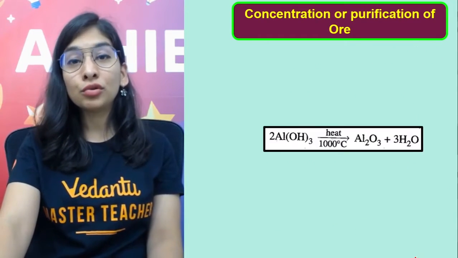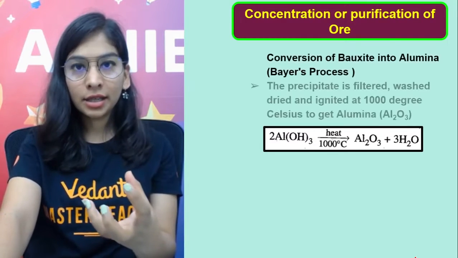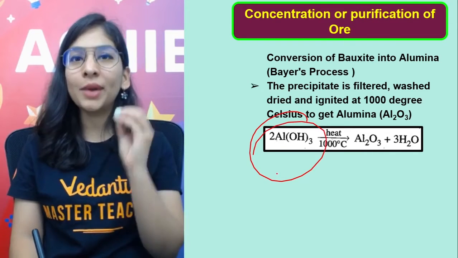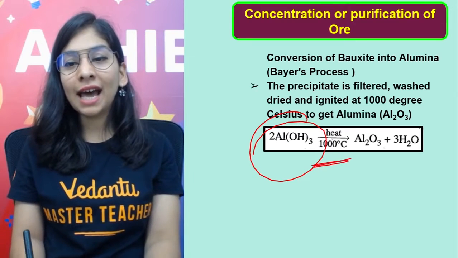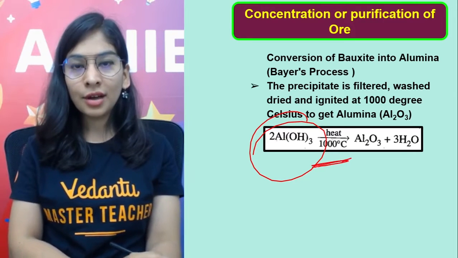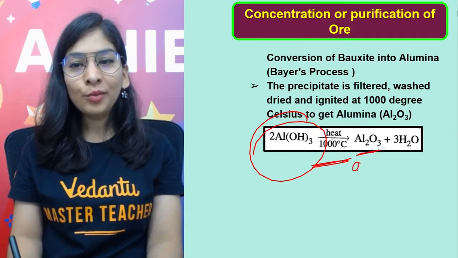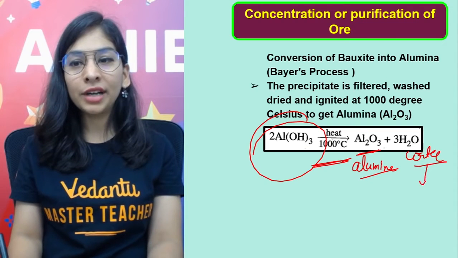After filtering, I'm going to put some water to wash it and then dry it. Okay. So now when I'm having this aluminium hydroxide precipitate in dried form, I'm going to heat it at around 1000 degrees Celsius. Because when you heat it, it will decompose to give alumina and water.